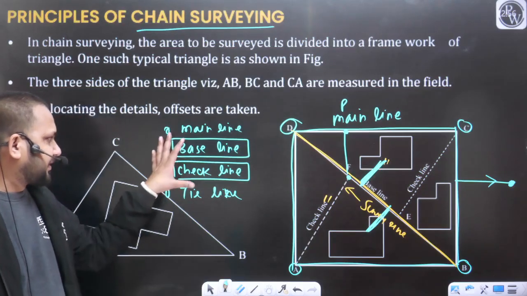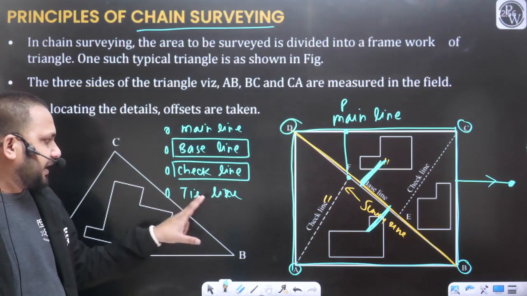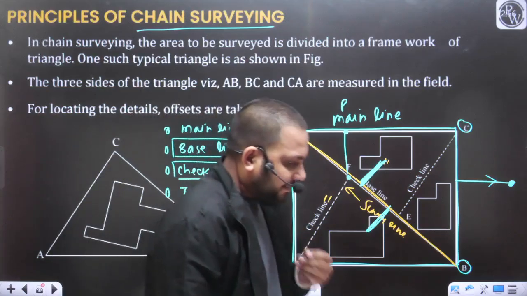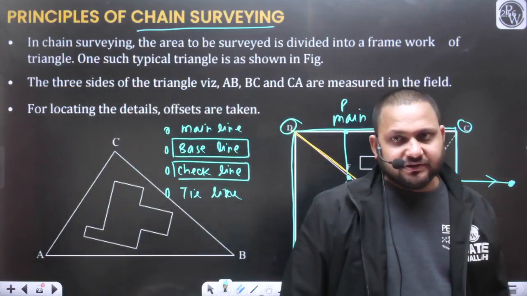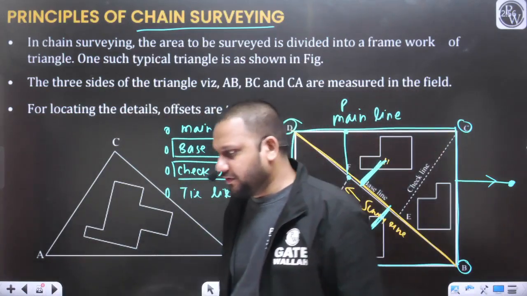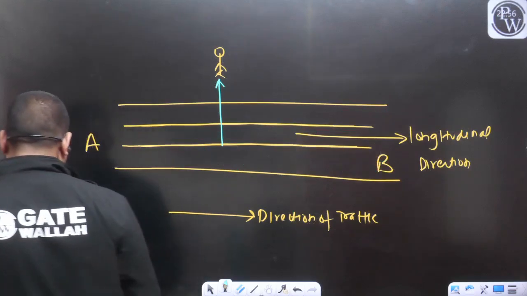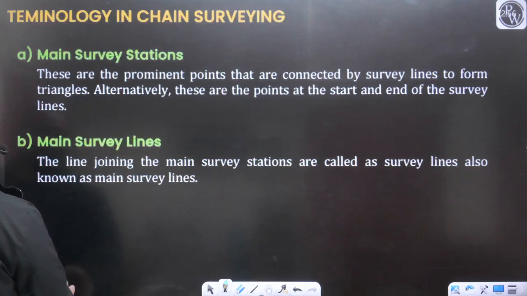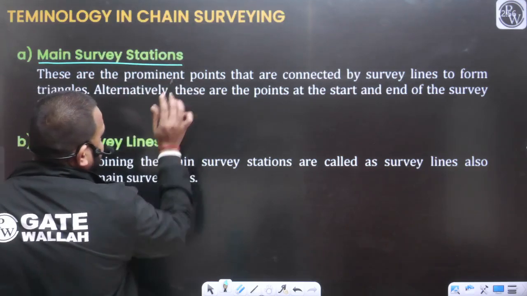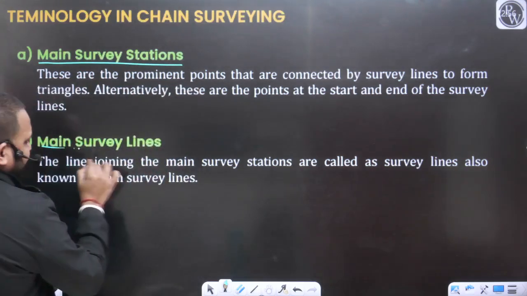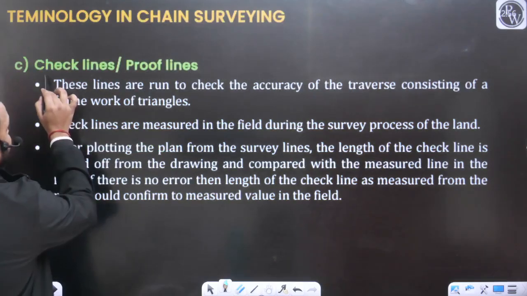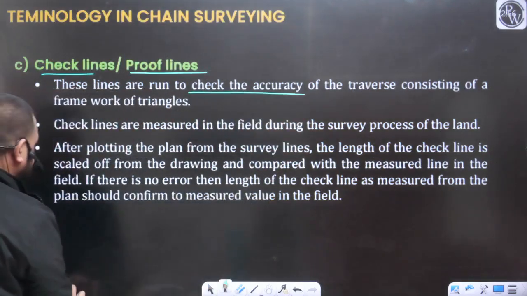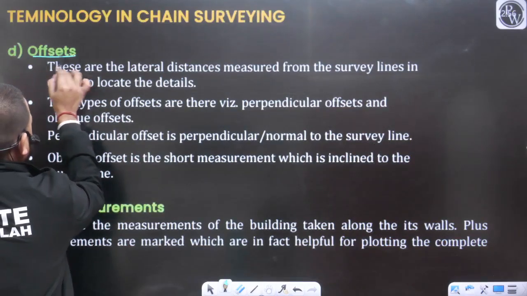So I hope the discussion about the main line, base line, check line and tie line is clear to everyone. Everyone please confirm in the chat box the discussion is clear till now, yes or no. So I have mentioned all the lines here. Main survey stations we have discussed. Main survey lines we have talked about. Check line or proof line we have discussed to check the accuracy of the survey work. And next is offset we have discussed.